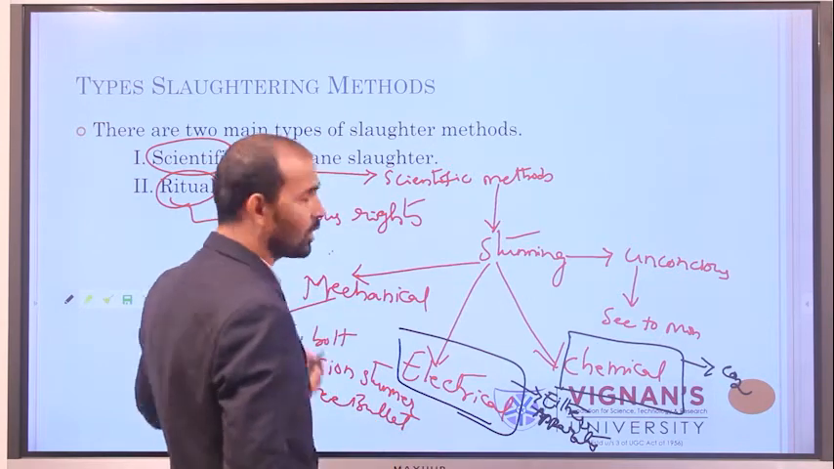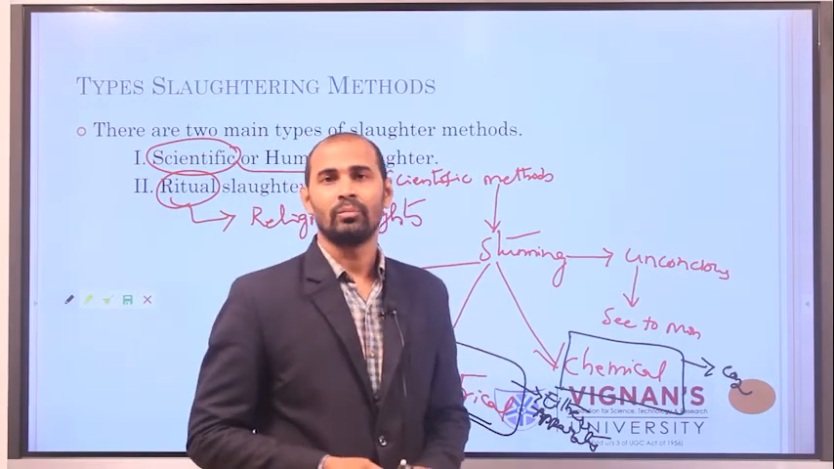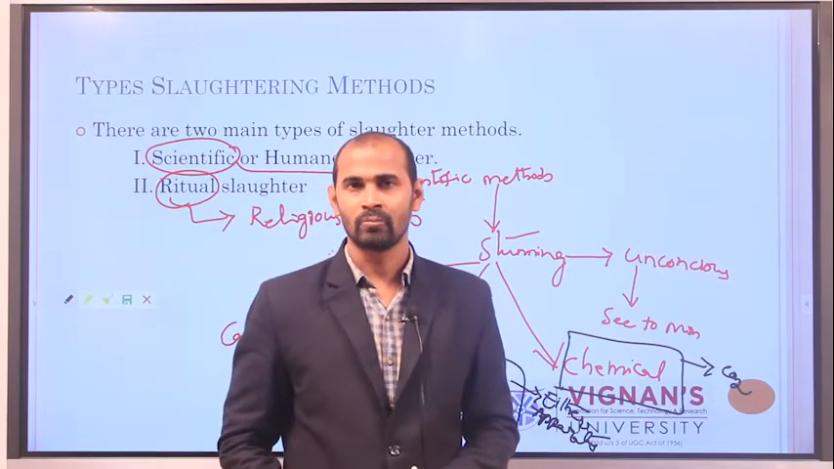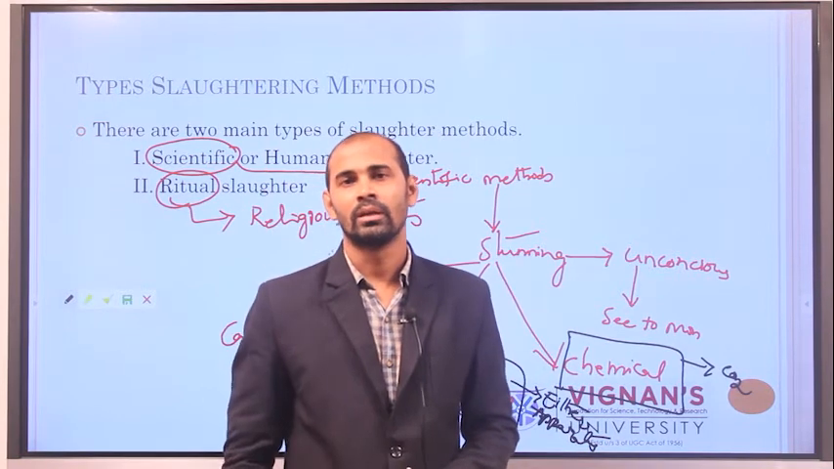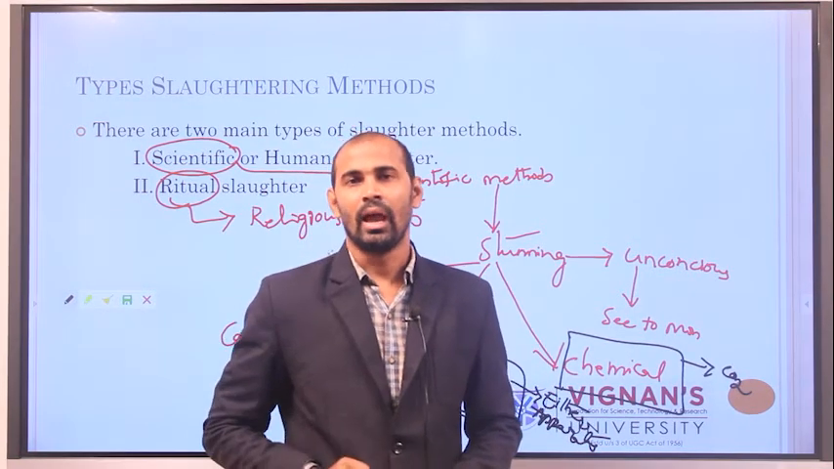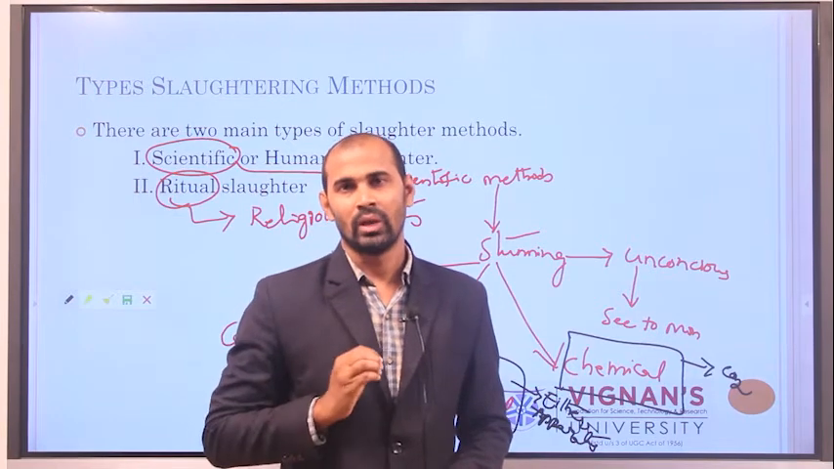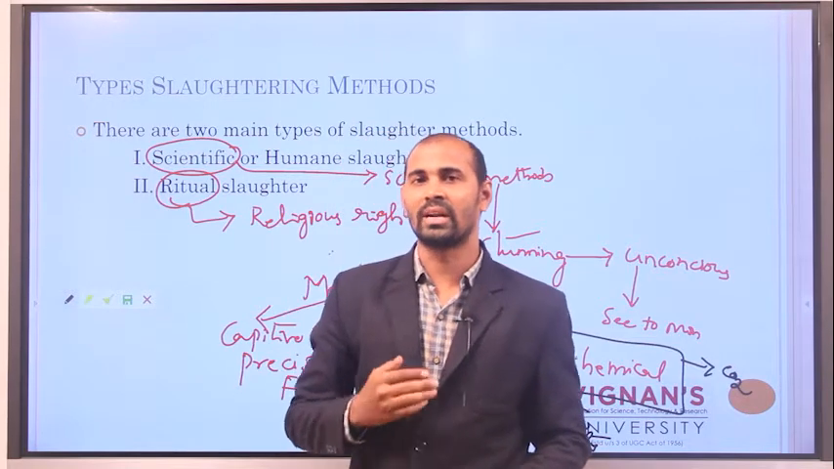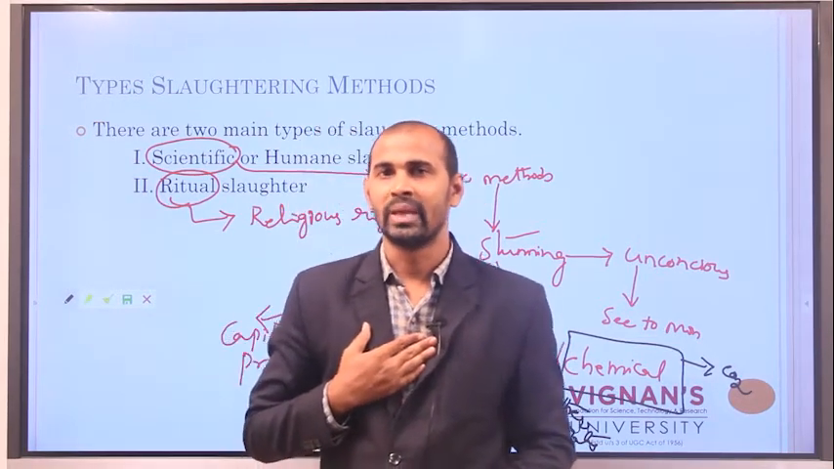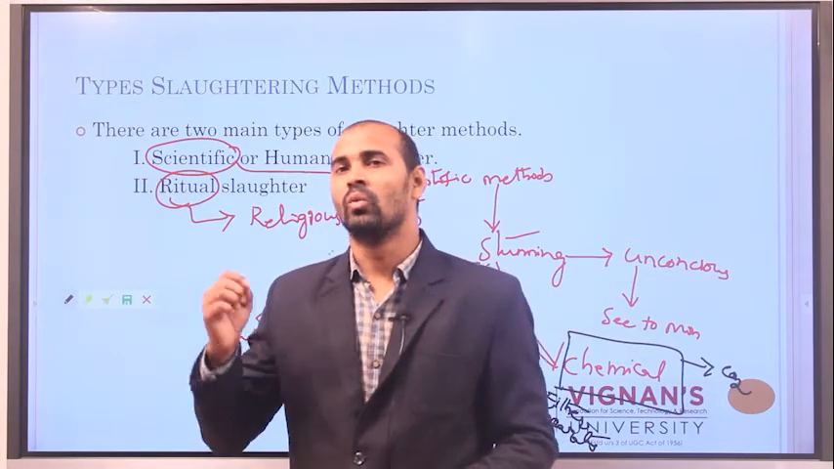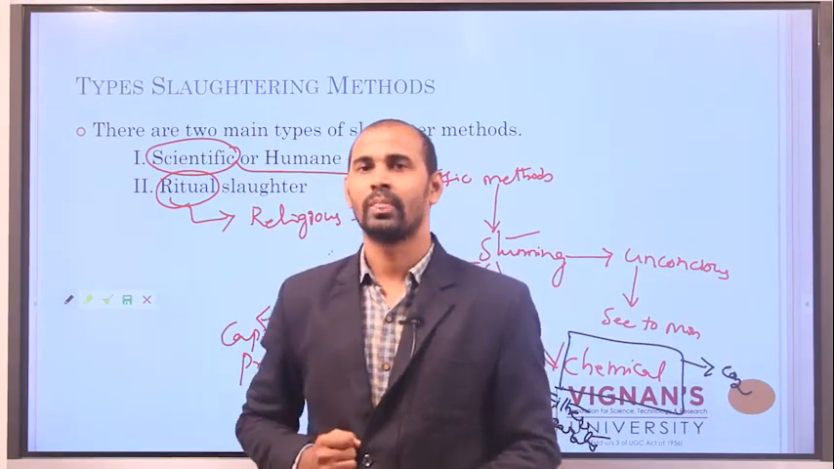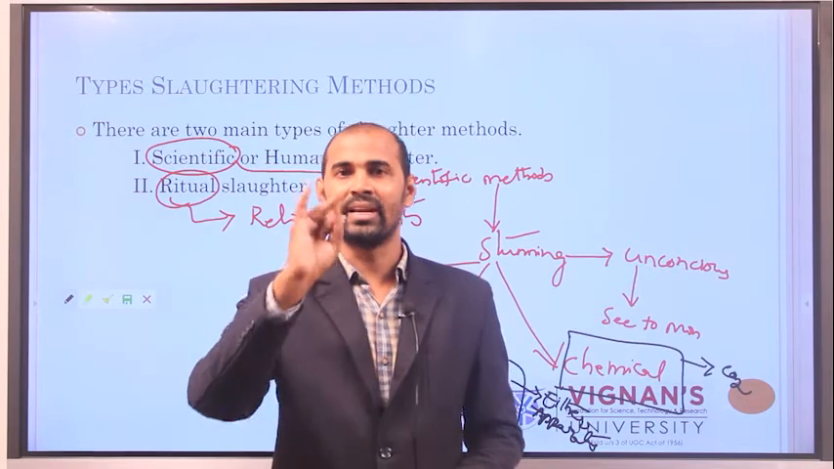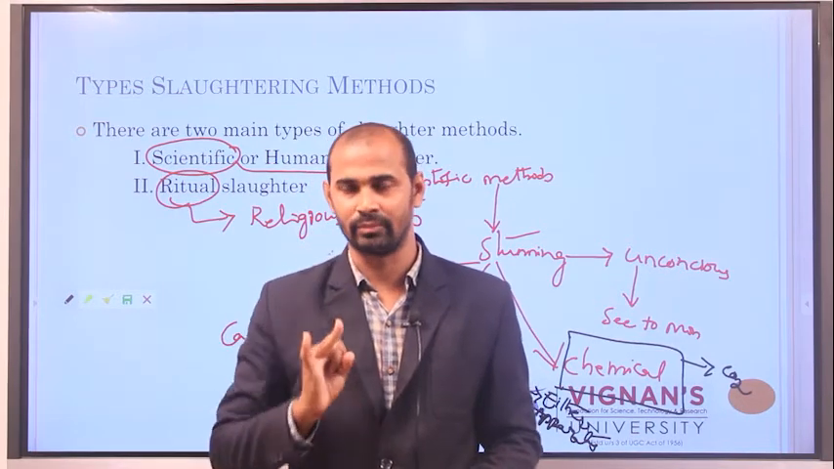Next, coming to the ritual method. In the ritual method, again we have different methods like the Jewish method, Muslim method, Jhatka method, and neck stab method. Ritual means that as per our religious rites, we slaughter the animal. One is the Jewish method, second is the Muslim method or halal method.